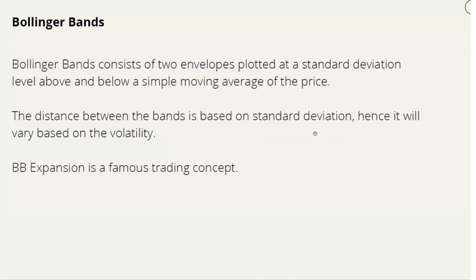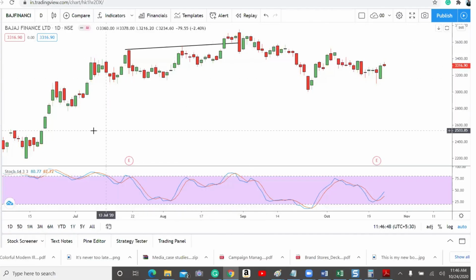Now Bollinger Bands. Bollinger Bands consist of two envelopes plotted at two standard deviation levels above and below a simple moving average. The distance between the bands is based on the standard deviation, hence it will vary based on the volatility. Bollinger Band expansion is a famous trading concept actually. We will see it on the charts.